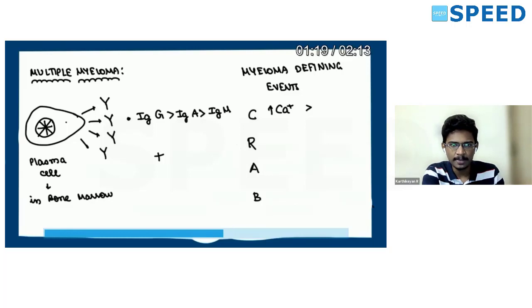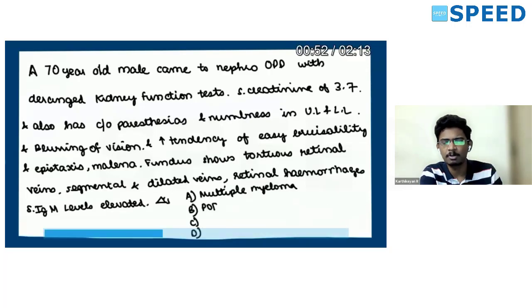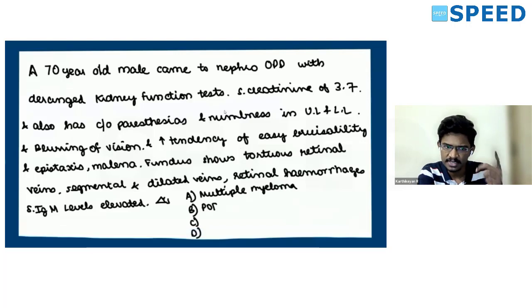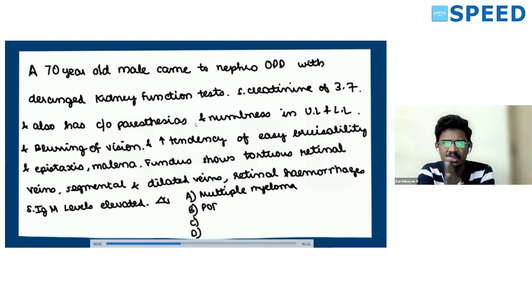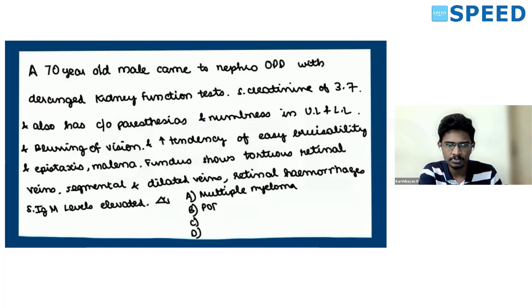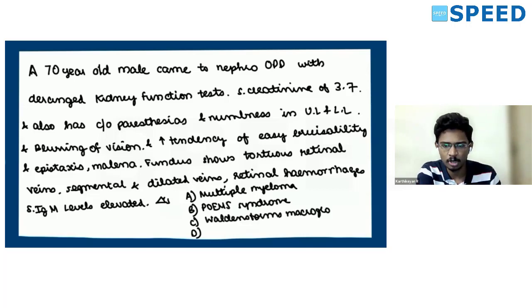So here in the question, why is it not multiple myeloma? Serum creatinine is raised, yes. But they didn't give any bone marrow evidence, and they are giving more of serum IgM elevation. IgM is least commonly elevated in case of multiple myeloma. Then any other findings from the CRAB criteria? No anemia, no bony pains, and the patient doesn't have any hypercalcemic clinical features either. So it's not multiple myeloma.